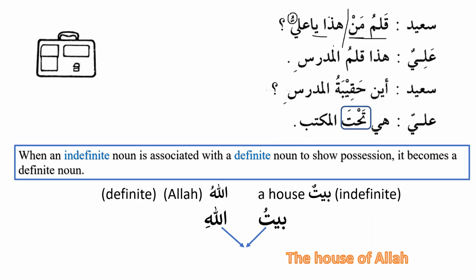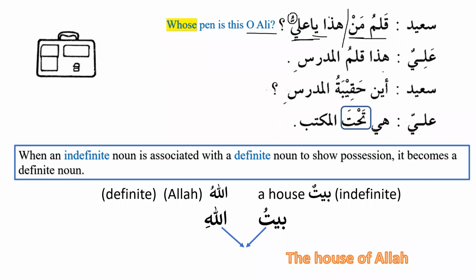The question is man qalamu. If we say man qalamu, then the meaning will be who is a pen. Who is a pen? But we don't want to say who is a pen. We want to say whose pen is this. So we will say, whose pen is this, O Ali? Qalamu man hadha ya aliyu. Whose pen is this? So qalamu man will be, we can say, subject, and hadha will be predicate, and ya aliyu is the additional information that we have over here.